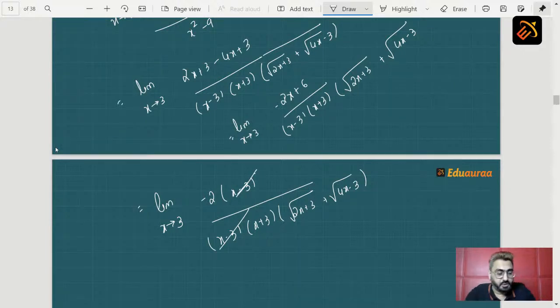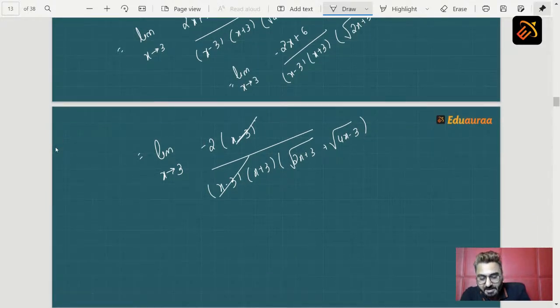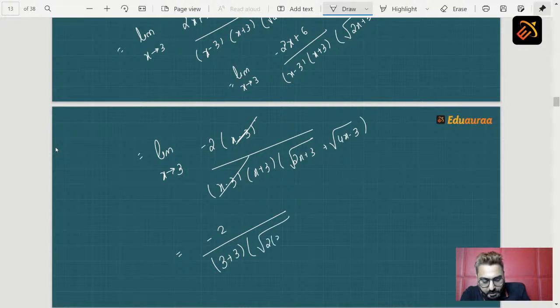Now apply your limits. So when you apply your limits in the next step, you get minus 2 upon 3 plus 3 into root of 2 into 3 plus 3 plus root of 4 into 3 minus 3.